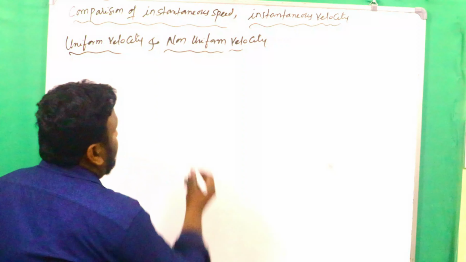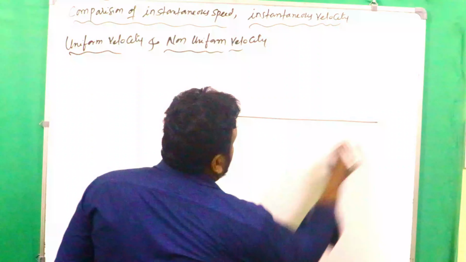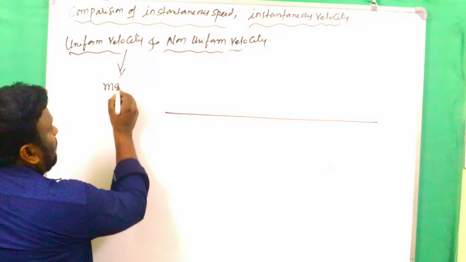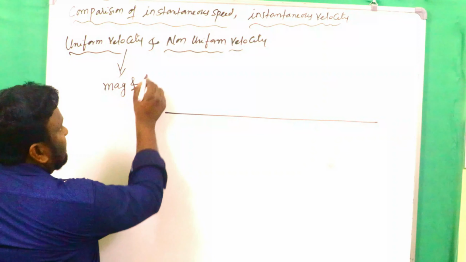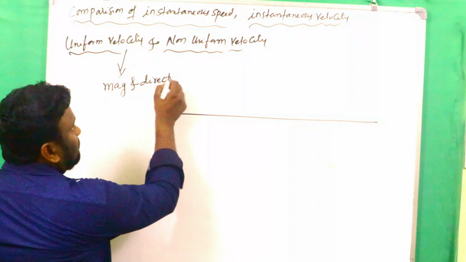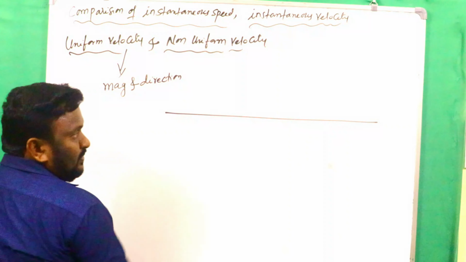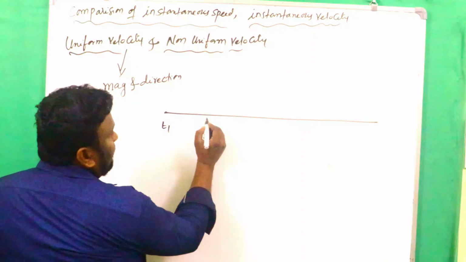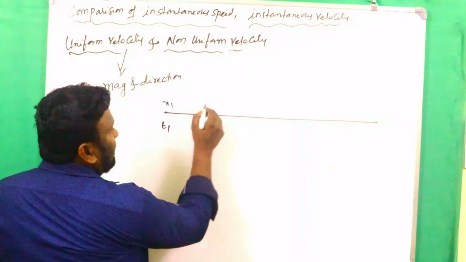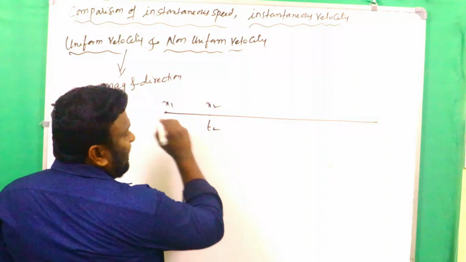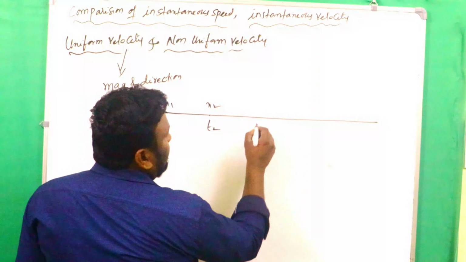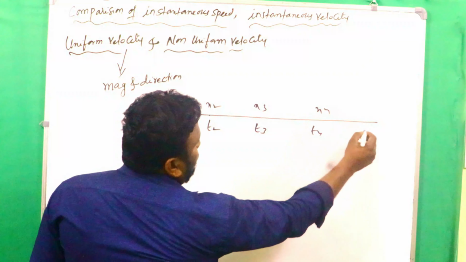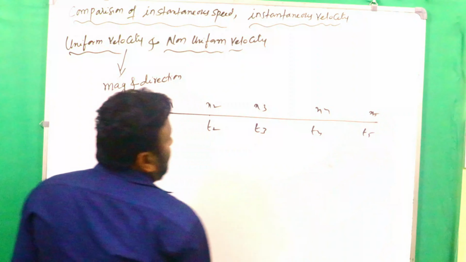For example here, what we know, velocity is a vector that has some magnitude and direction. Clear? That's why I am simply writing t1, t2 like that, and x1, x2, x3, t3, t4, x4, t5, x5.